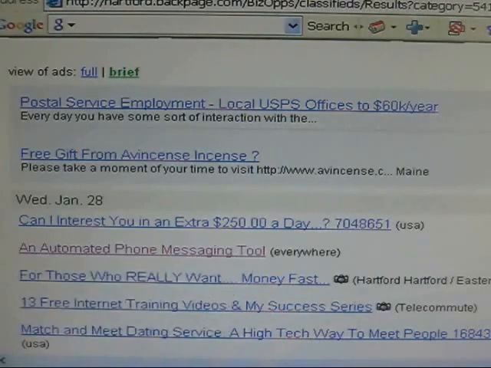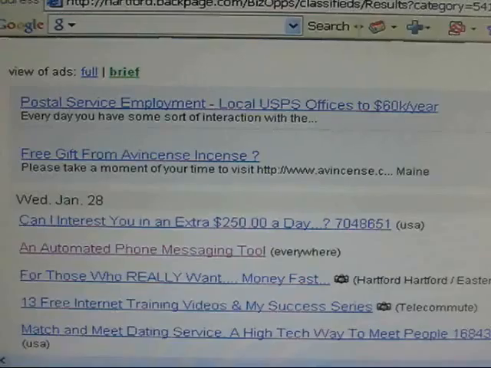Now one thing I want to mention to you: if you're in an organization or an opportunity or a business where they give you banners, you can also do this so that you have banners in your ad. So when they click the link, they'll go to a banner ad, and it's very easy to do. It's just copying and pasting the code right into the ad editor area. That's all there is to it.